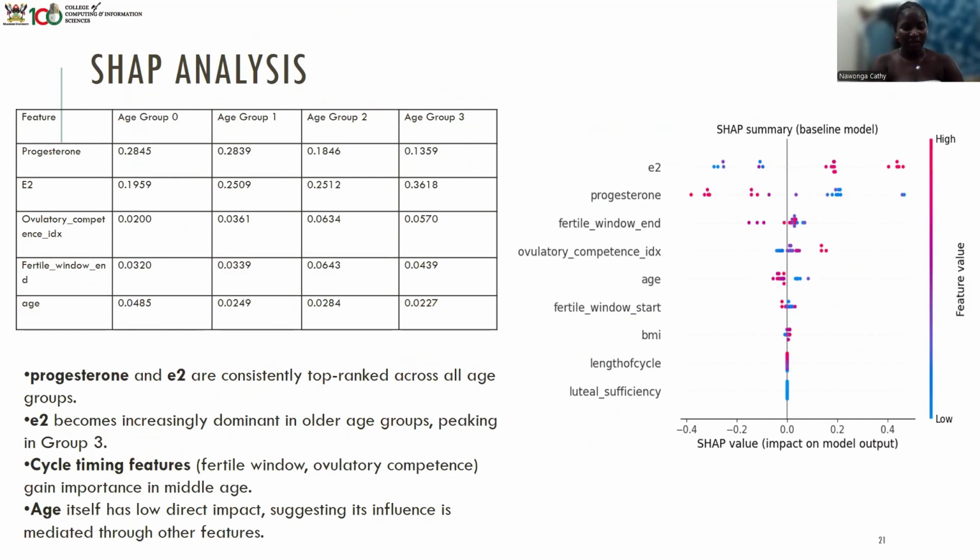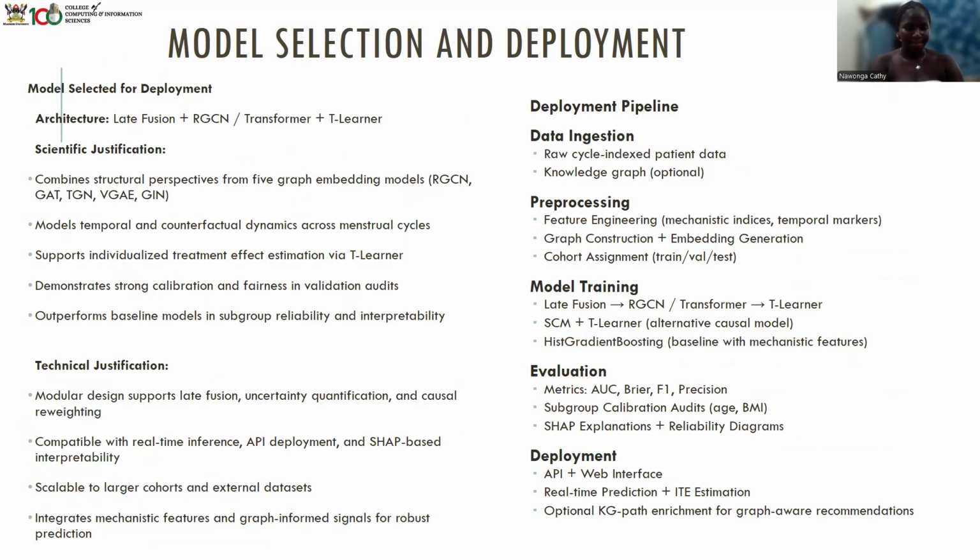And then the SHAP analysis, this group SHAP comparison shows how feature importance shifts across age groups. Progesterone is dominant in younger patients, while cycle timing and BMI take precedence in older cohorts. So these insights support the need for age-aware modeling strategies.